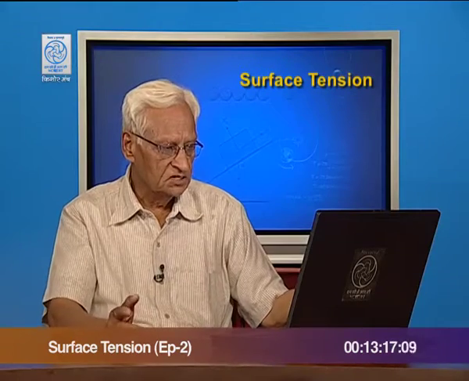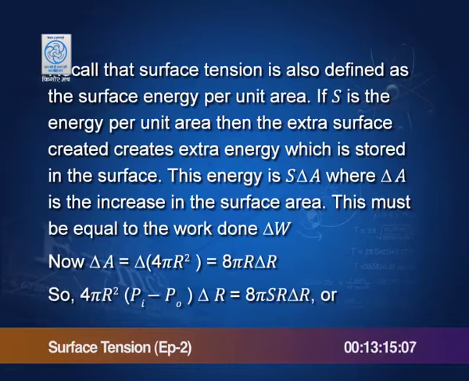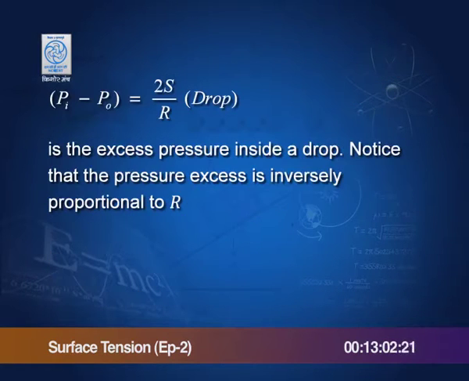So, we have the equation: the work done, 4 pi r squared into the pressure difference into delta r, is equal to S delta A, that is S times 8 pi r delta r. From this equation we get the pressure difference, Pi minus Po, P inside minus P outside, is 2 S by r.